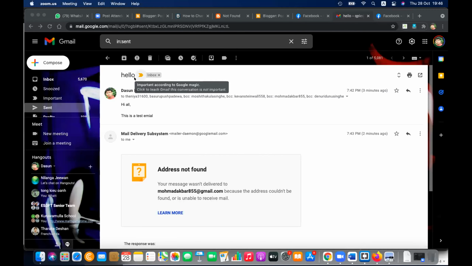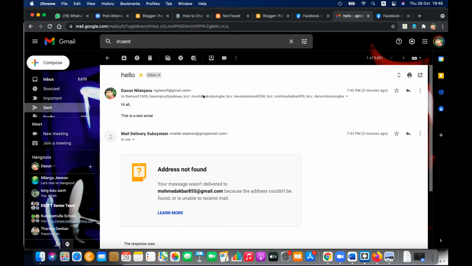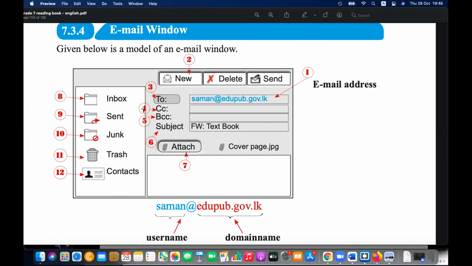So now you understood BCC. BCC is hidden from the others. Right? That is what the blind carbon copy is. Now we understood that concept. To, CC, BCC, subject is the main, and with attachment you can attach files, and you have different folders in email.